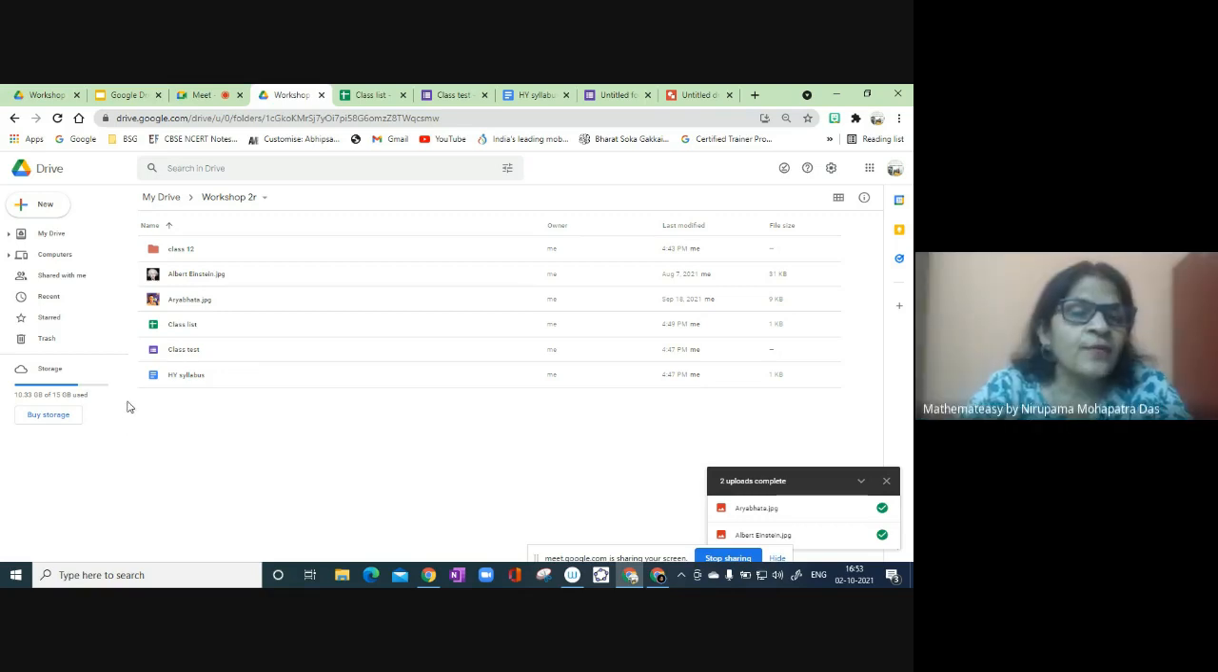For each Gmail ID, if I have five Gmail accounts, for each account I can get 15 GB of free storage space. It means if I have five, then I can get 75 GB of storage space. And many times, in fact, I think even six months back, I was also not aware of this.